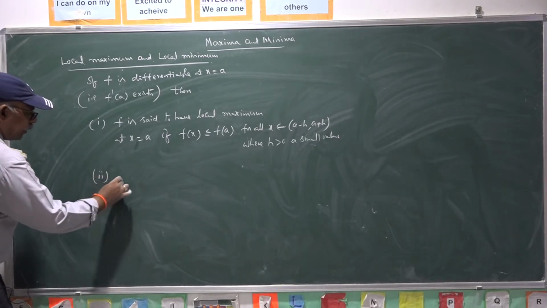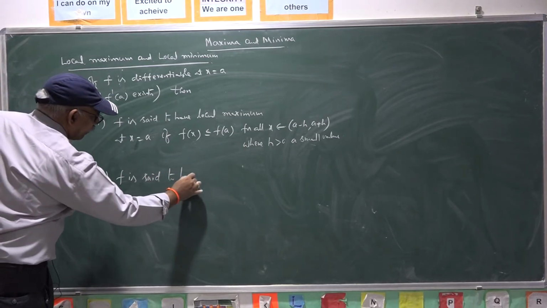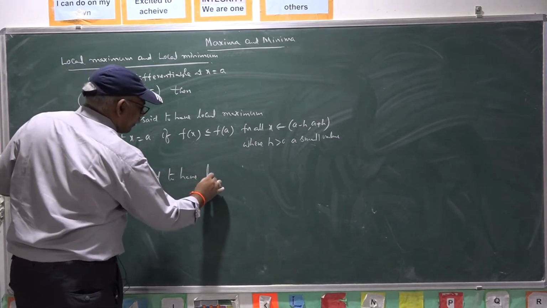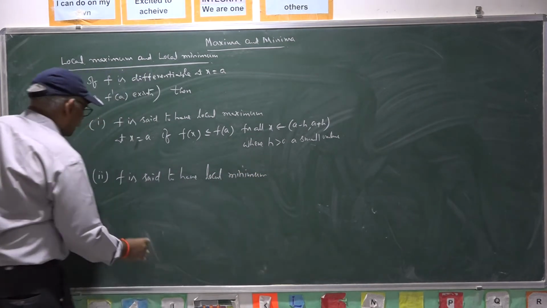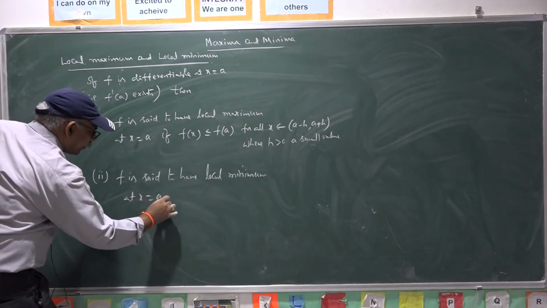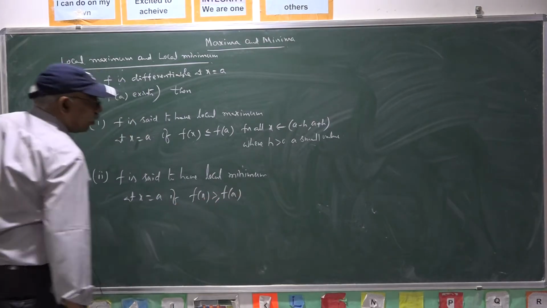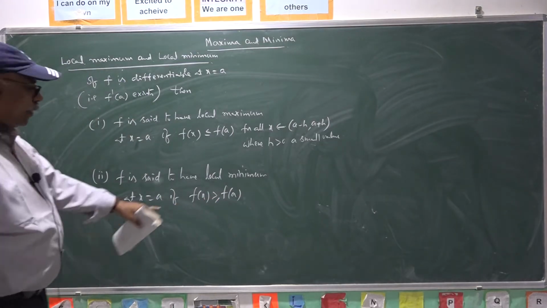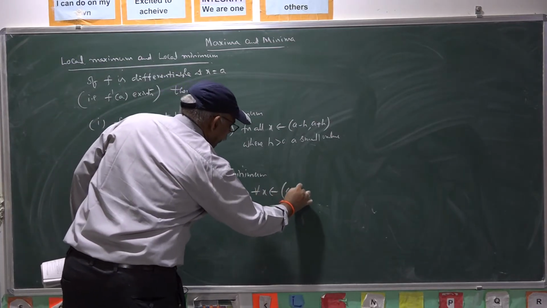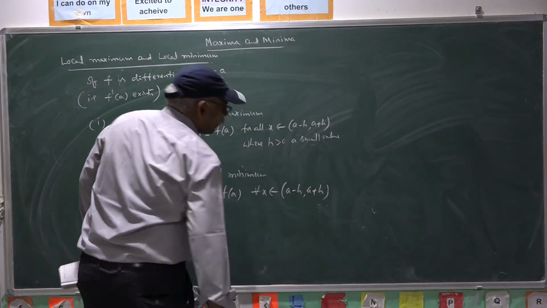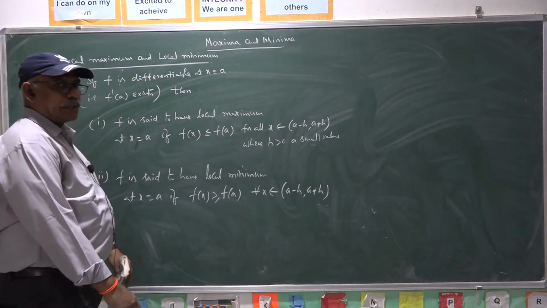In case of local minima, f is said to have local minima at x equal to a if f of x is greater than or equal to f of a. f of a is the least out of functional values for all the x that belong to a minus h and a plus h, the neighborhood of a, where h is a small positive quantity itself.